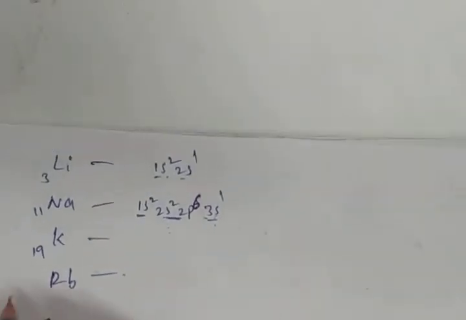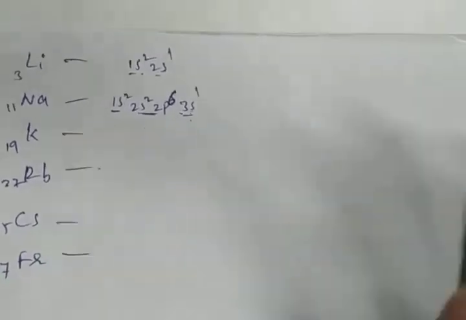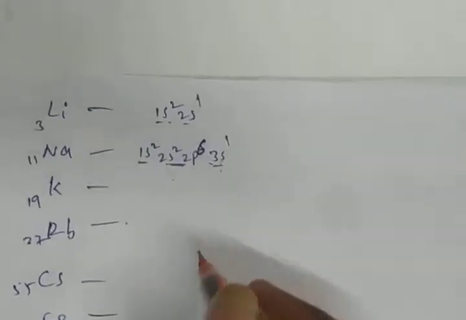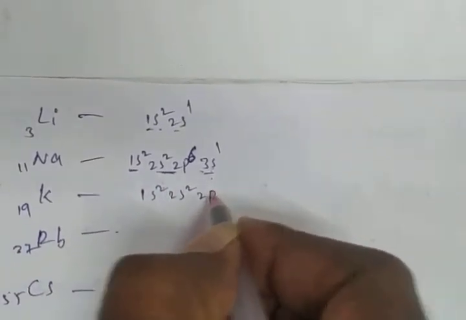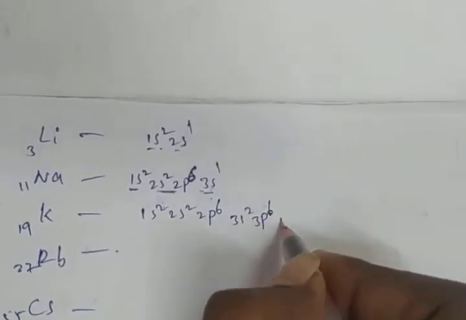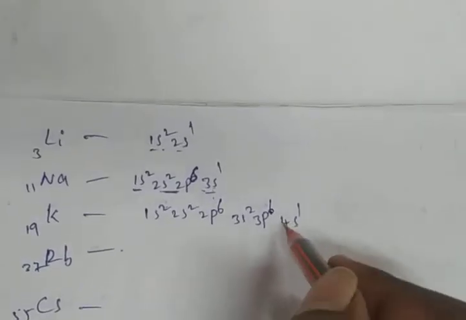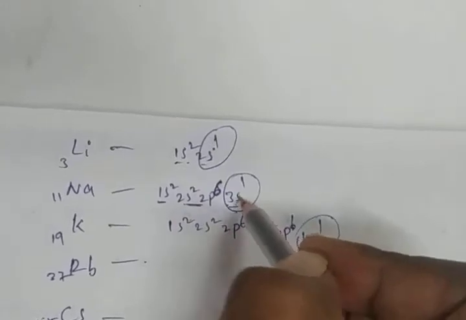Suppose we take potassium 19, rubidium 37, cesium 55 and francium 87. With inert gas we write the electronic configuration. Potassium is 1s2 2s2 2p6 3s2 3p6 4s1. Once you have to check, here increasing shell, here increasing shell, here increasing shell: 2s1, 3s1, 4s1.